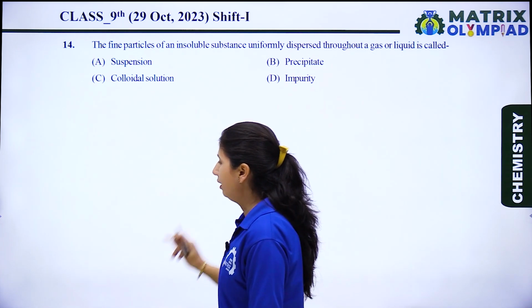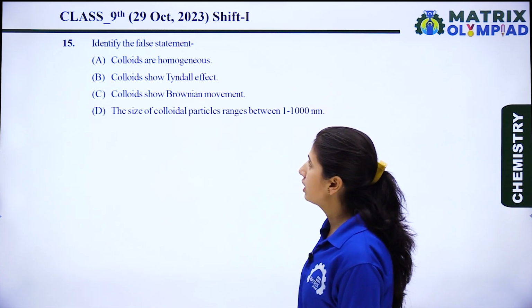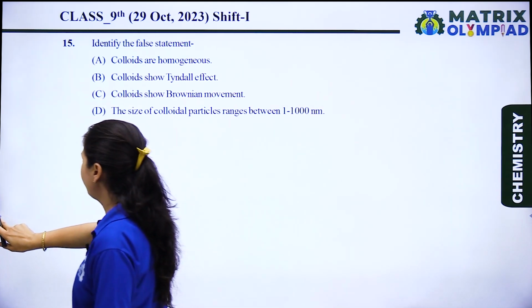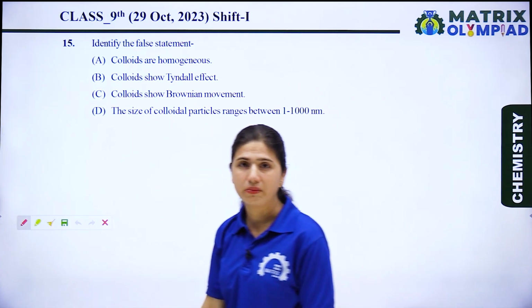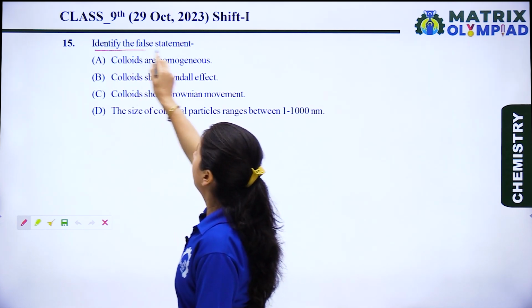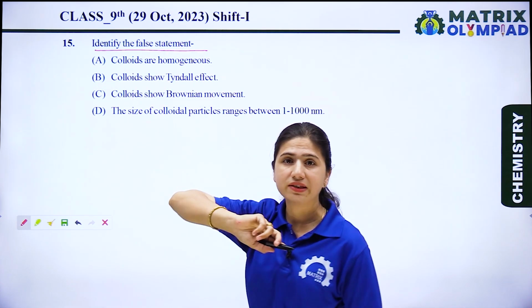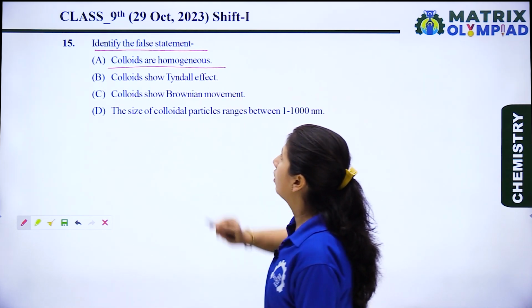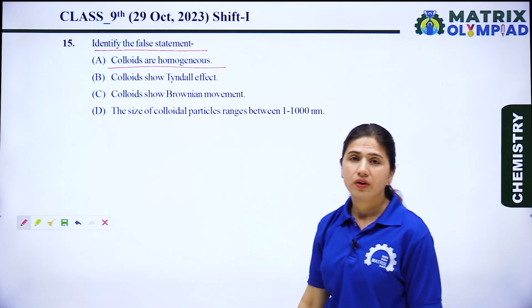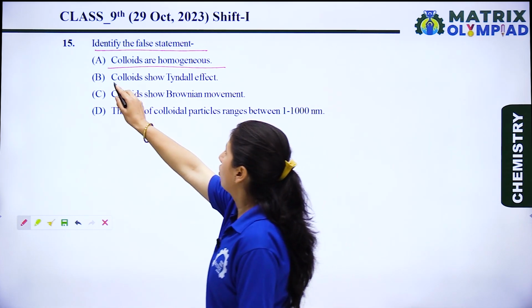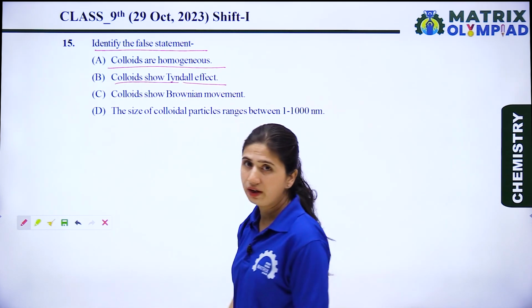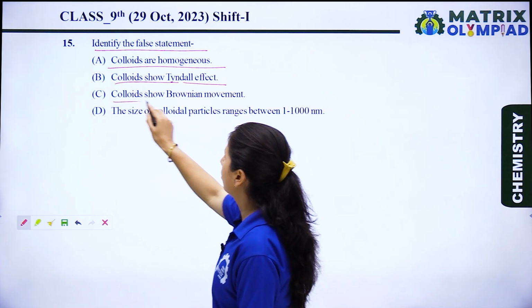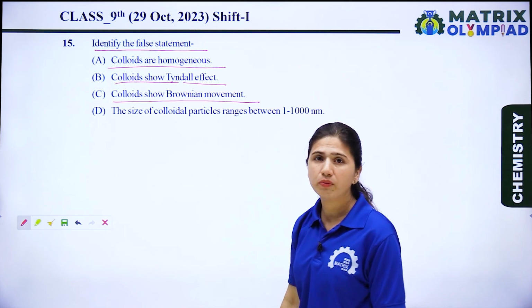Now let's see the next question. The next question is, identify the false statement. Okay, so now let's see the options. Option A is colloids are homogeneous. Option B is colloids show Tyndall effect. Option C is colloids show Brownian movement.